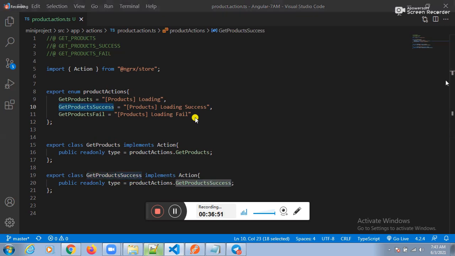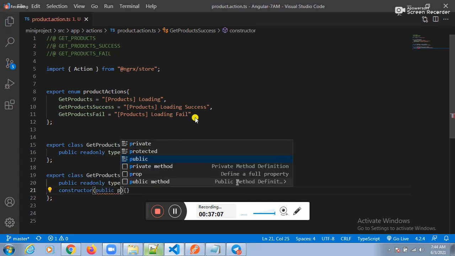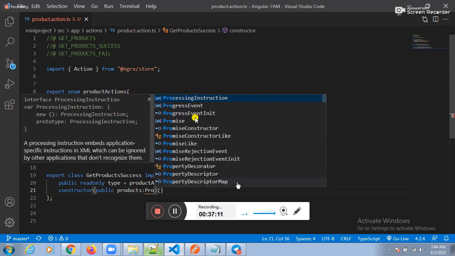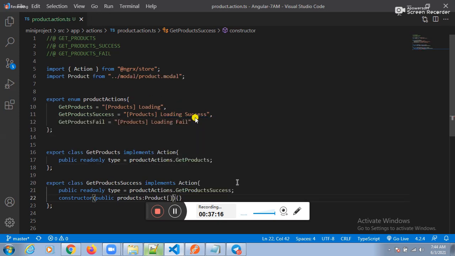Guys, if your first action is implemented successfully, you are getting the result from the server, right? Yes, sir. To catch that result, take one constructor variable. Which variable do we need to take? The products variable. I think you prepared the POJO class, right? Whatever the POJO class is, that POJO class.